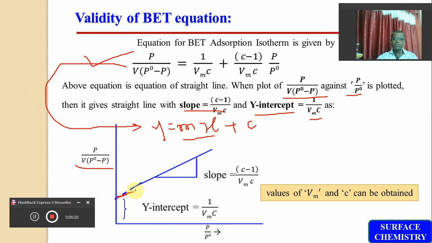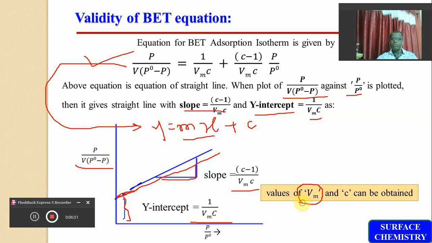The slope of this line will be equal to (C minus 1) divided by Vm into C, and the y-intercept of this straight line will be equal to 1 upon Vm into C. So from this slope as well as y-intercept of this straight line, it is possible to calculate the value of Vm.